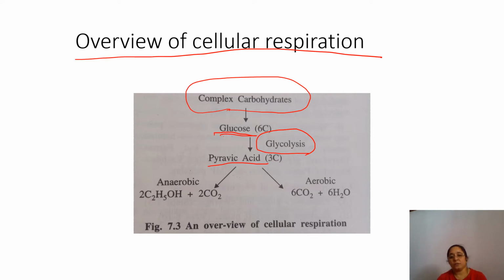Now, further, the fate of pyruvic acid or pyruvate depends upon the absence or presence of oxygen. If oxygen is present, that is aerobic respiration, the end products will be CO2 and H2O. And if oxygen is absent, in the anaerobic process, C2H5OH and carbon dioxide are produced as end products. So first of all, we will study glycolysis. Glycolysis is nothing but the conversion of glucose into pyruvic acid in the cytoplasm, and that whole process is called glycolysis.